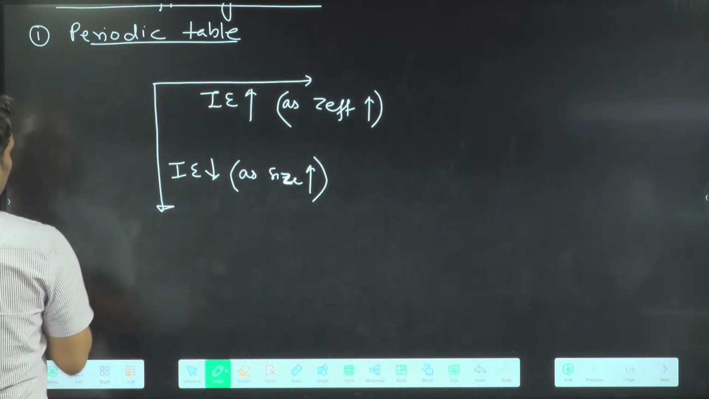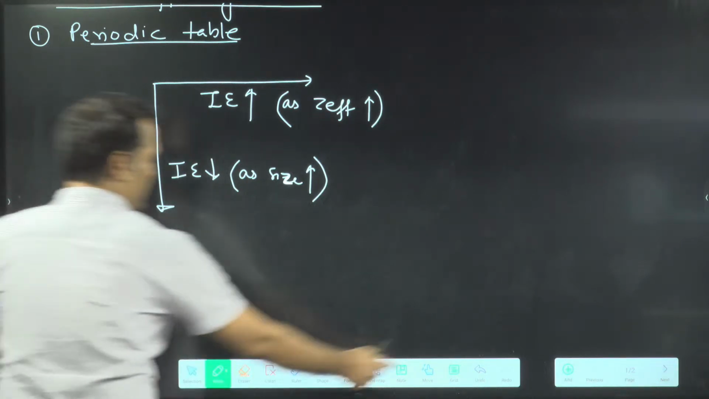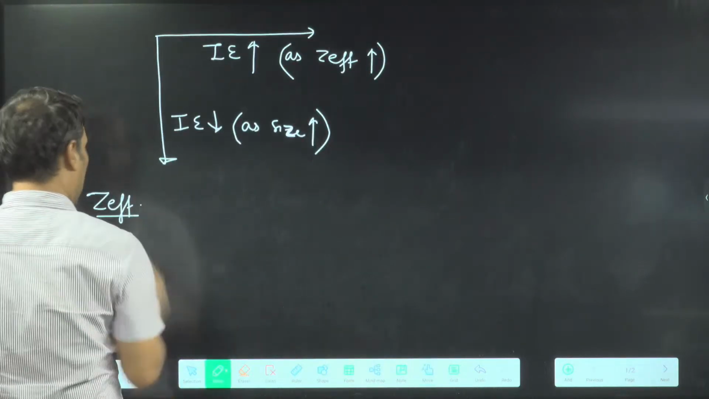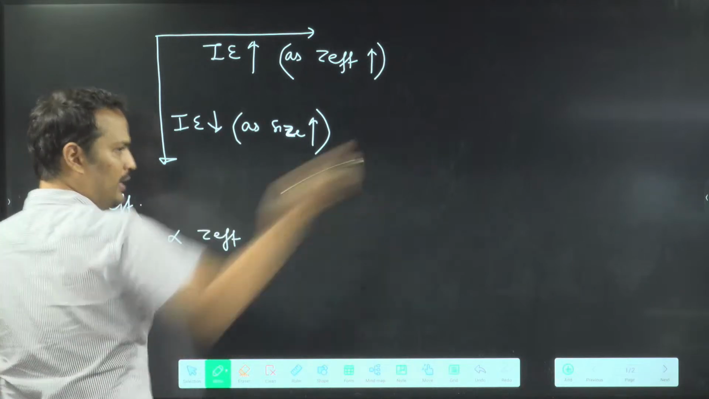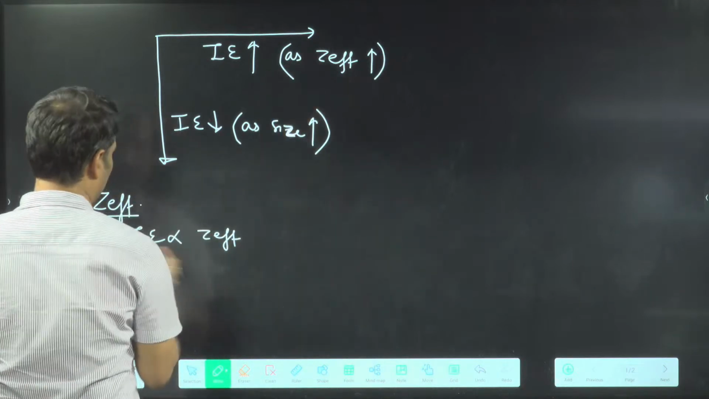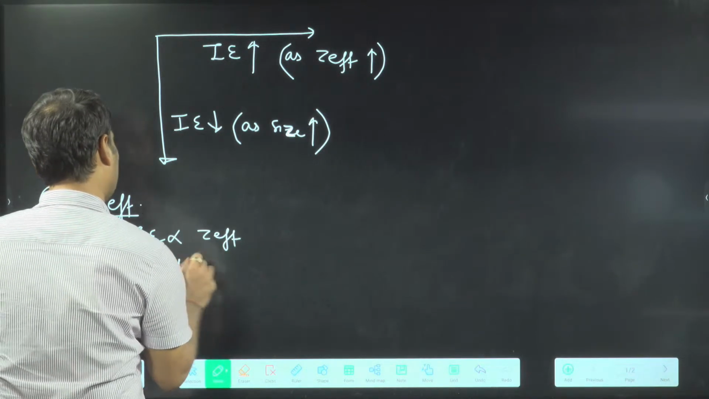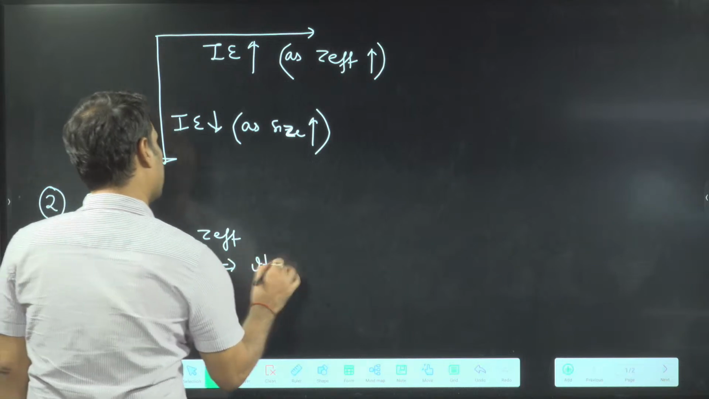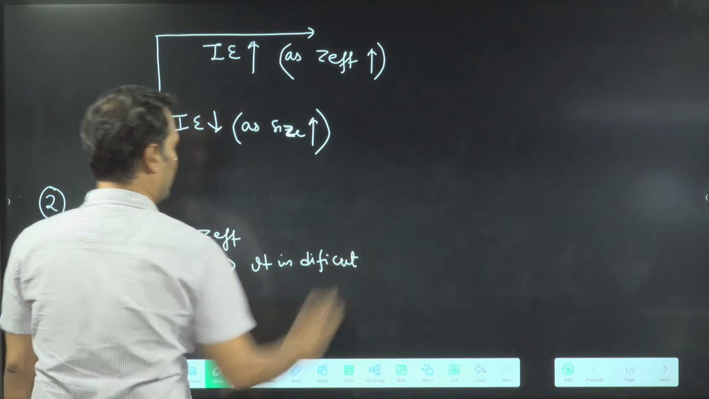Now come to the next part. What is the next part? Z effective. ठीक है? So we can say like this कि भाई ionization energy is directly proportional to Z effective. Pull is more, ionization energy is more. It is difficult to remove electron. So you can say कि as Z effective increases, that implies it is difficult to remove electron. भाई, it is difficult.